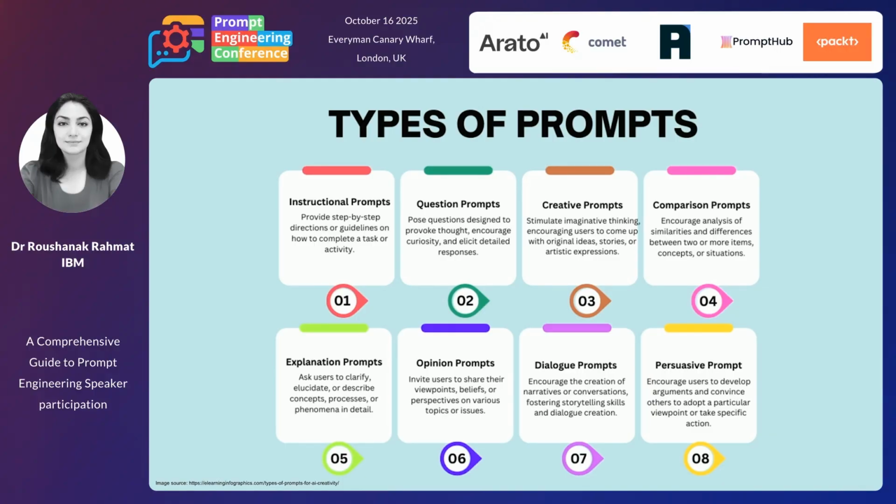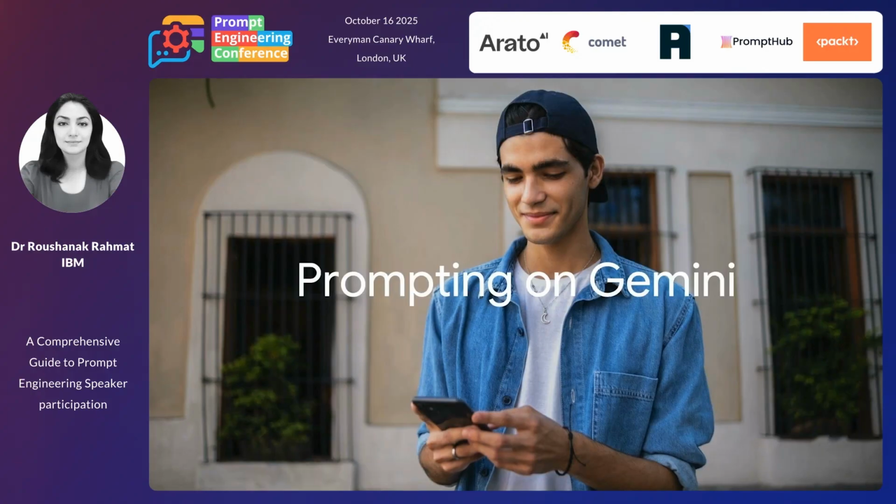And the way we try to modify them into these specific categories, we are able to modify our output, basically. Prompting on Gemini. As I told you, I'm a Google developer expert, so I love Google products, and I'm going to talk about Gemini, which is basically the LLM for Google. But what I'm saying is basically doable with any other LLM, which is your favorite.